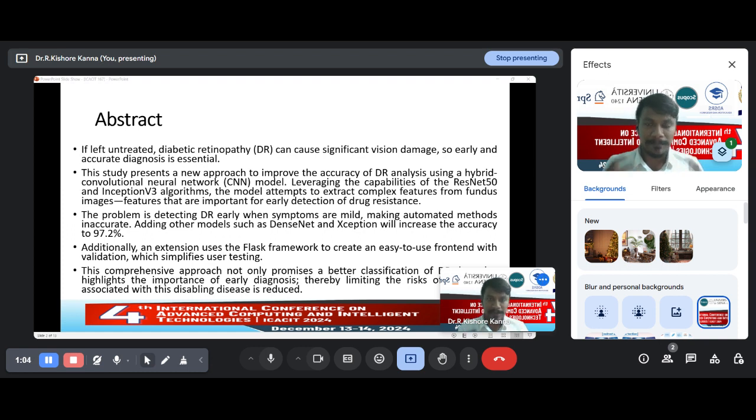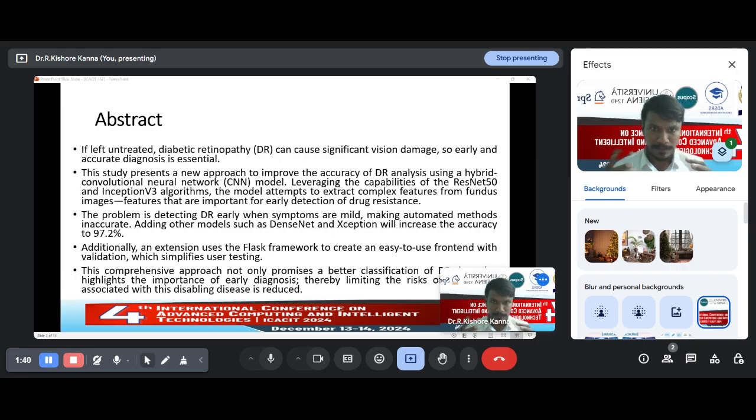This study is completely about the detection and prediction of diabetic retinopathy using a deep learning approach, where we employ CNN, convolutional neural network modeling, for implementing a physiological modeling system in the healthcare domain, including ResNet and Inception V3 algorithms, enclosed as a hybrid approach for earlier detection of diabetic retinopathy.